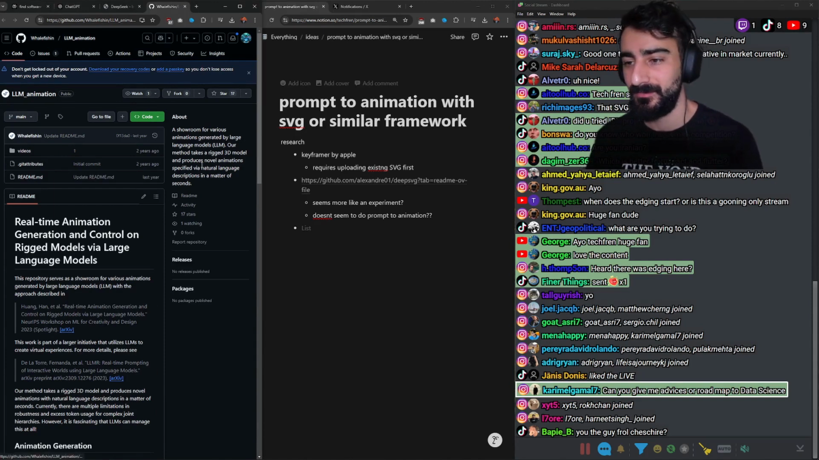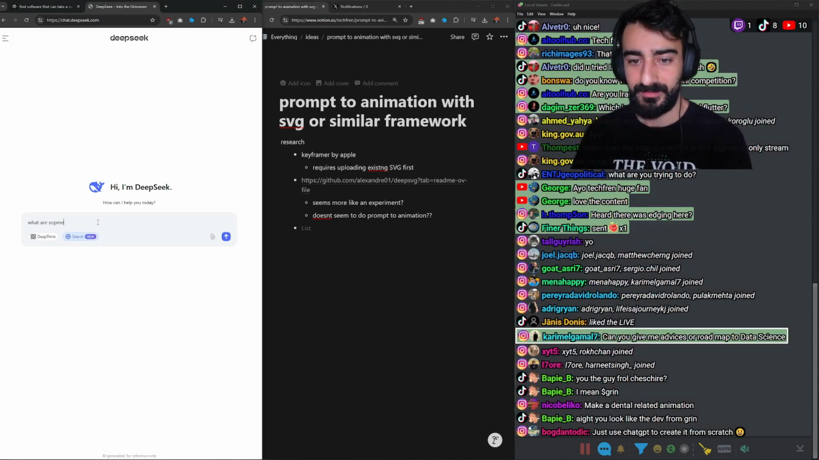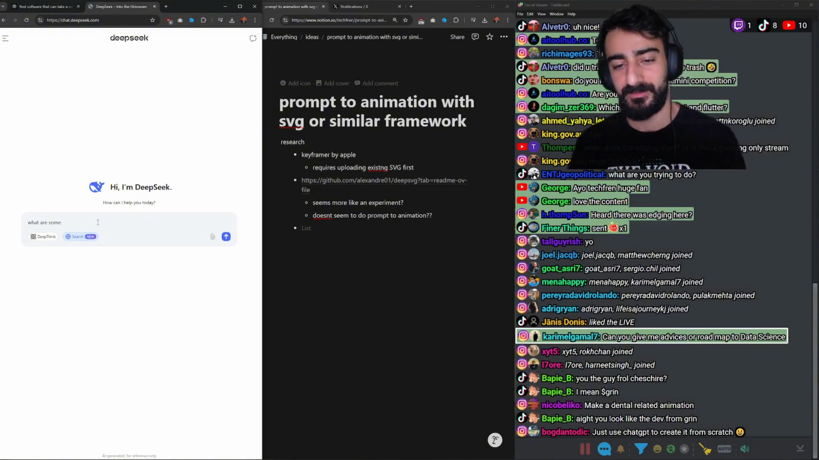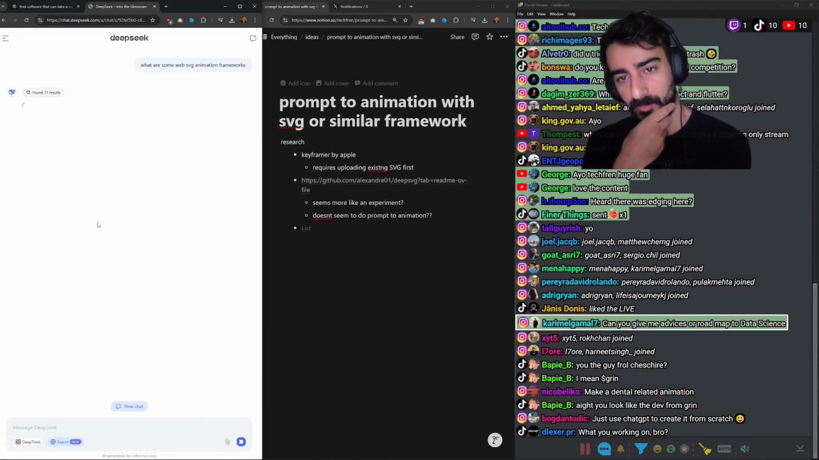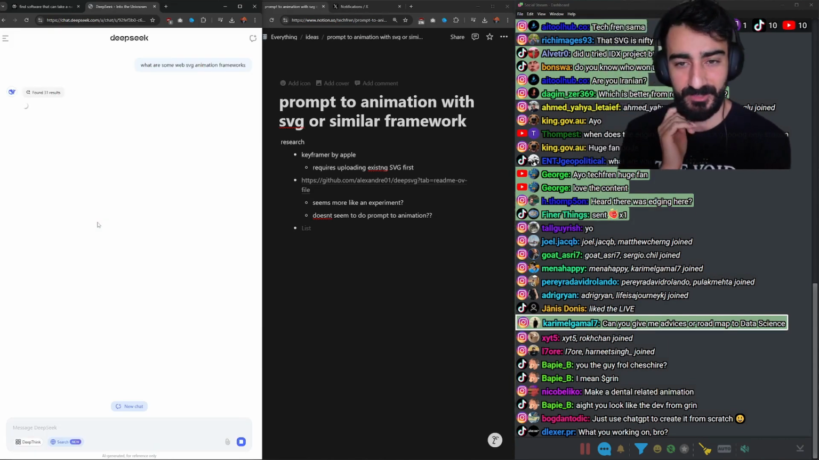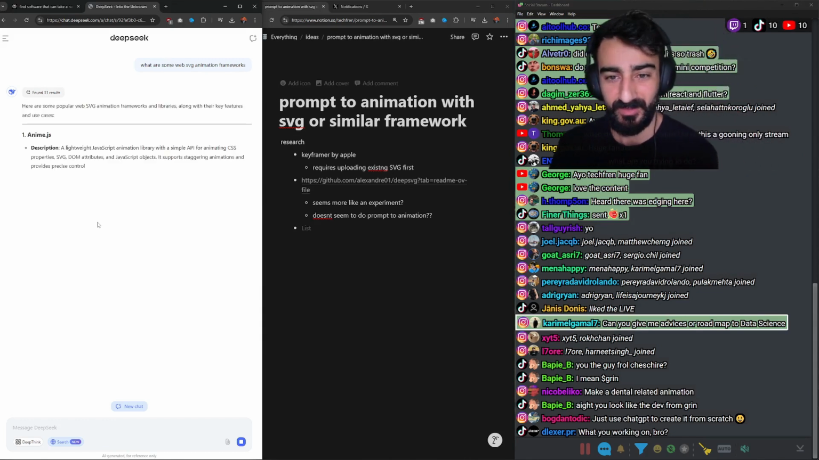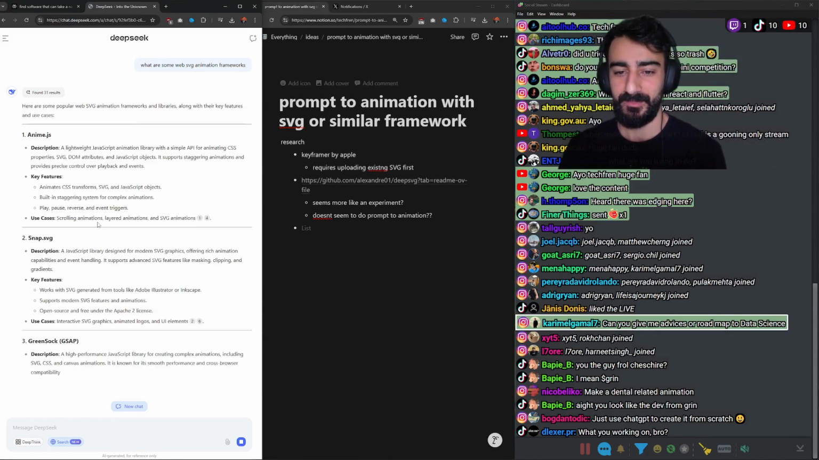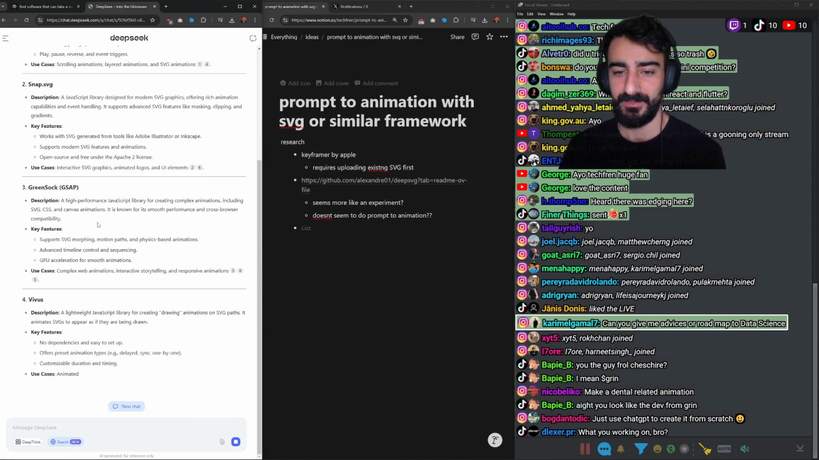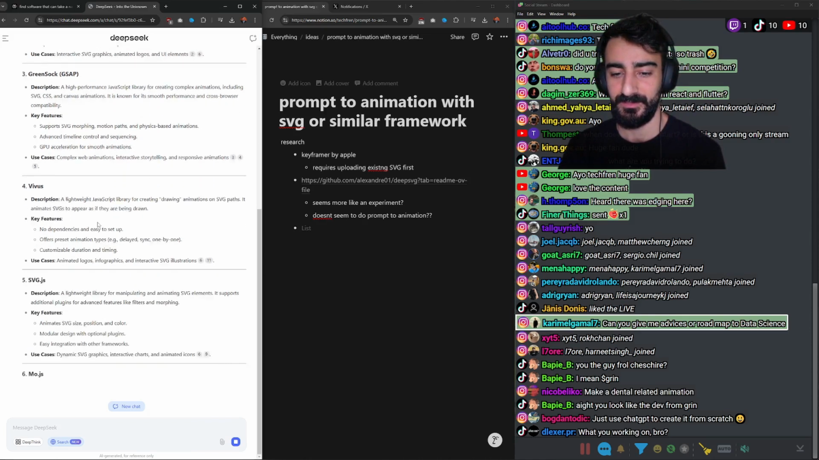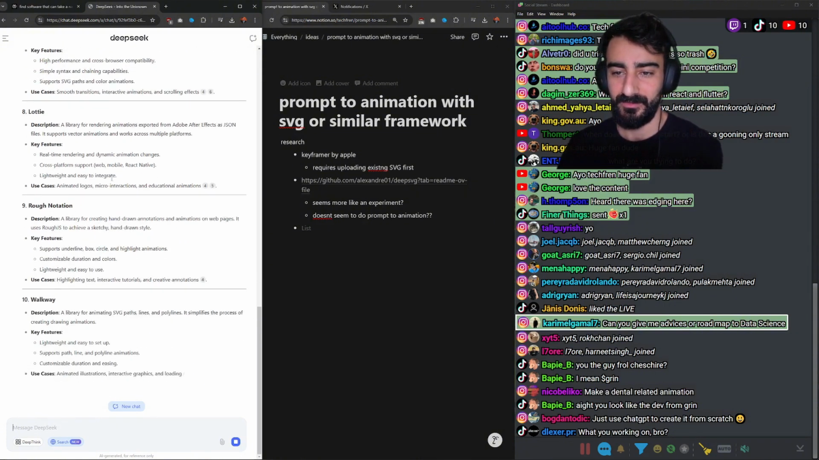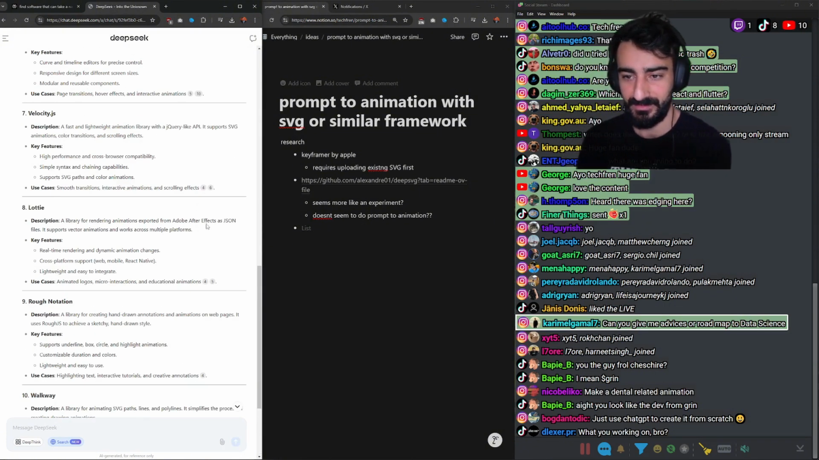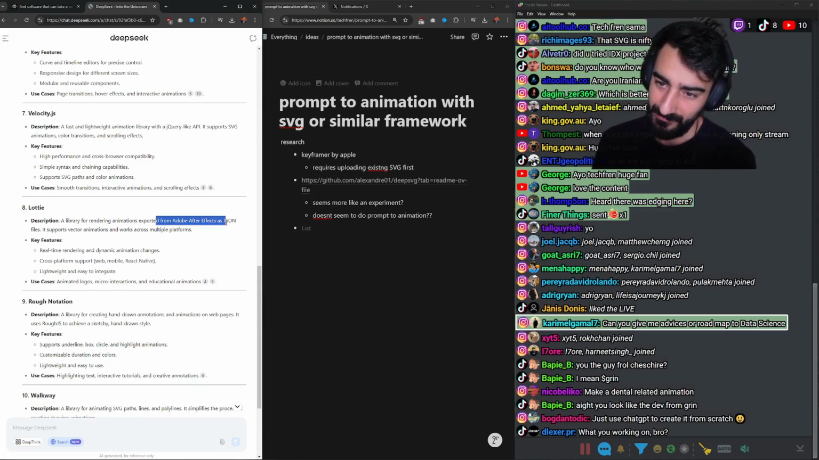Whale fishing LLM animation. I'm going to search now for what are some web SVG animation frameworks. And then we can try building a tool that just generates code that uses a framework. It probably would make something easier. Anime.js, snap.svg, greensock, vivus, svg.js, mo.js. Lottie is one I've heard of, but I think it's like an After Effects thing.